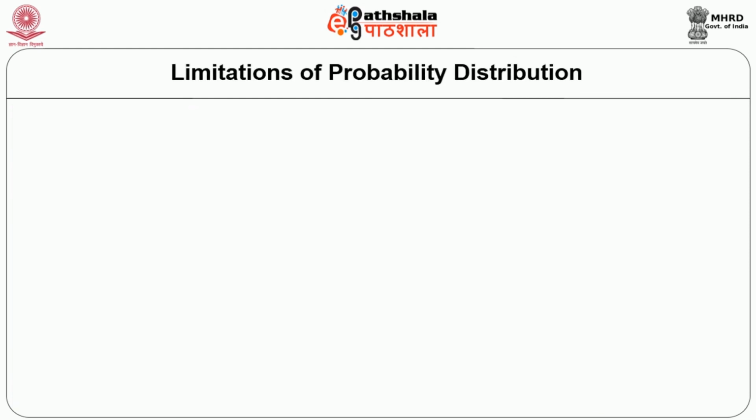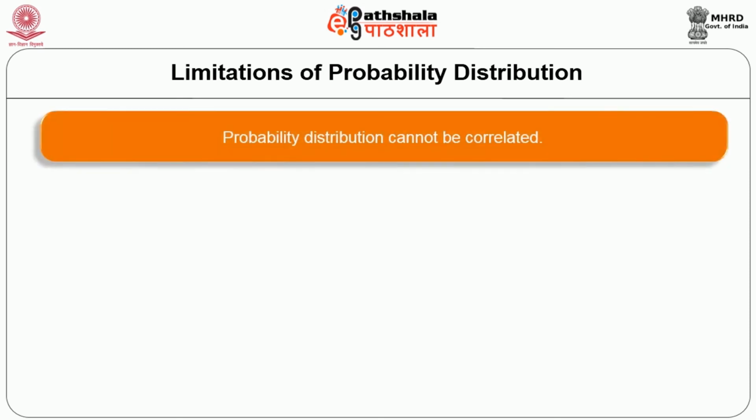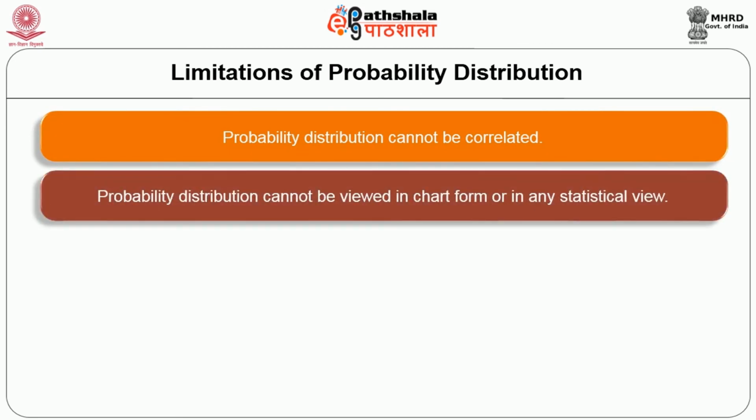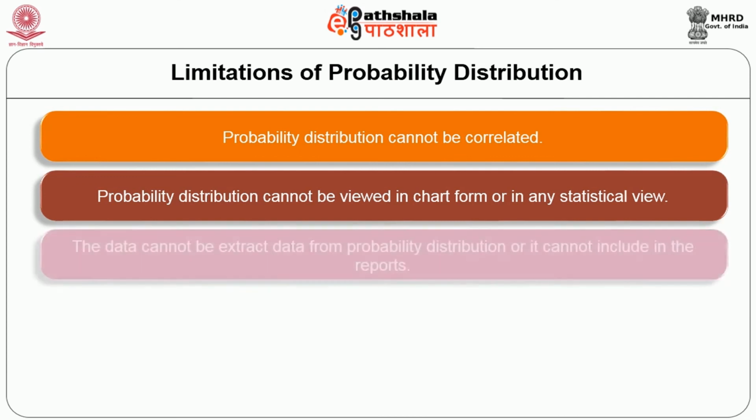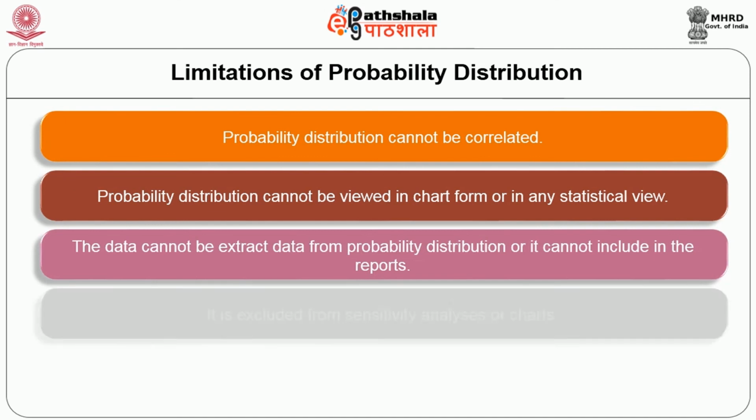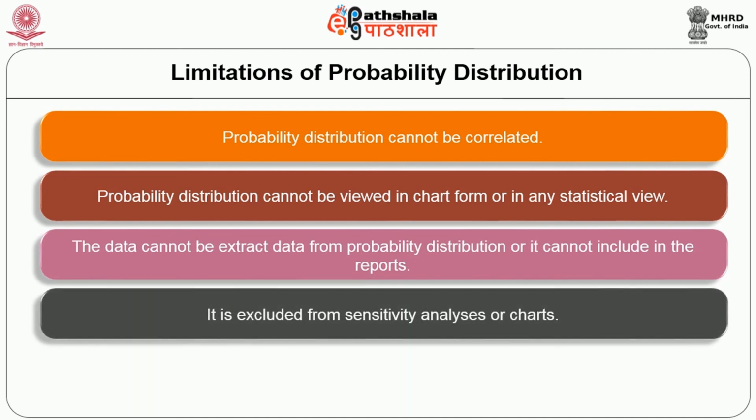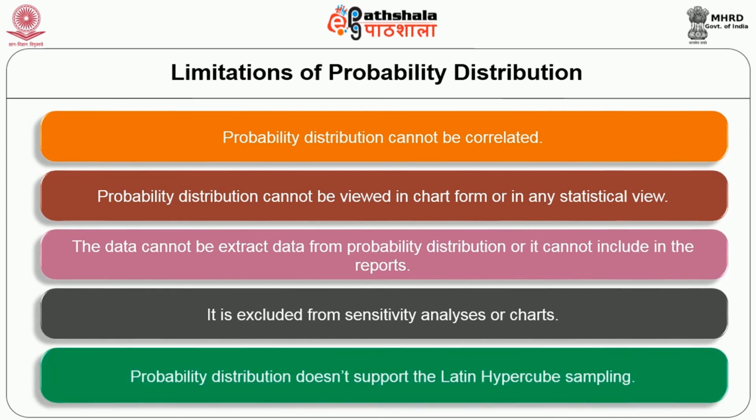So there are some limitations also. Let us understand some of the limitations, how it has drawbacks. Number 1, probability distribution cannot be correlated with any event. Number 2, probability distribution cannot be viewed in chart form or in any statistical view. Number 3, the data cannot be extracted from the probability distribution or included in any reports. Number 4, it is excluded from sensitivity analysis or any chart. And number 5, the probability distribution doesn't support Latin hypercube sampling.